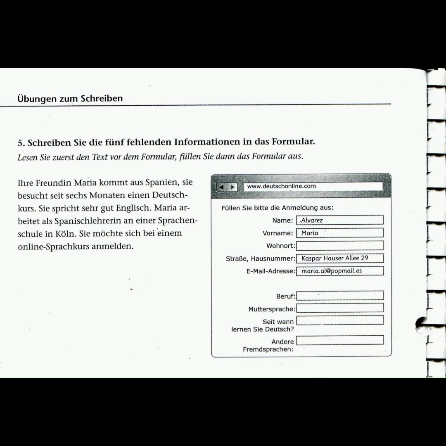So the other foreign language will be English. Let's look at that line again. They told us, kommt aus Spanien, sie besucht seit 6 Monaten einen Deutschkurs. So she's still attending the German course. And then, sie spricht sehr gut Englisch. So here the answer for andere Fremdsprachen, you will only note down English.